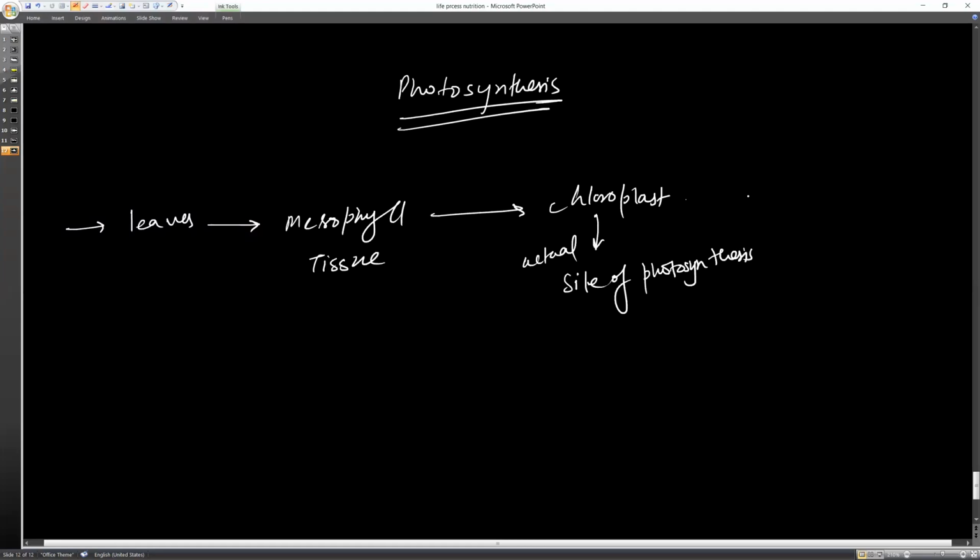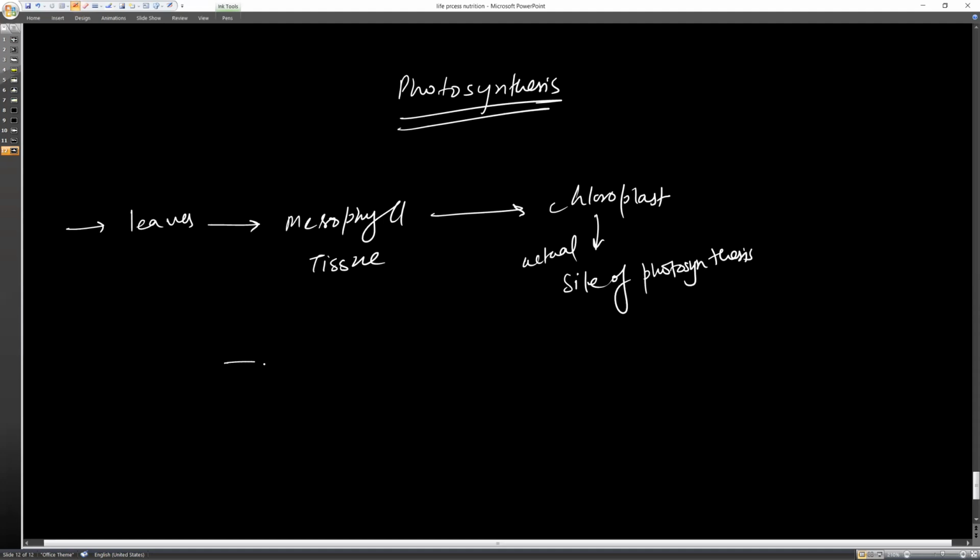And inside the chloroplast we have two parts that we're going to study. Let's study each and everything. First, let's study what mesophyll tissue is.